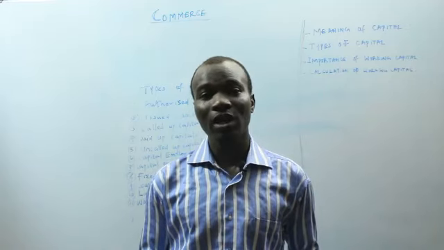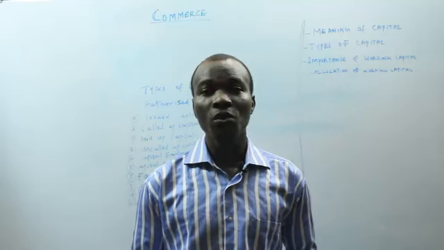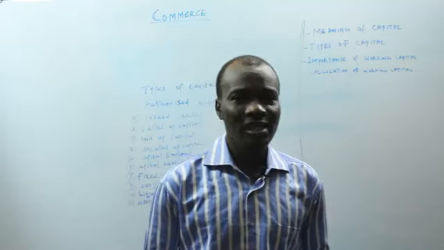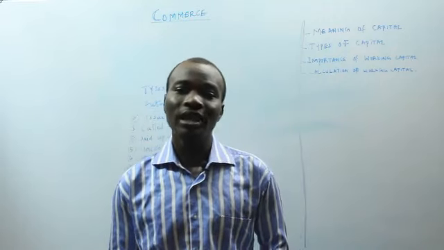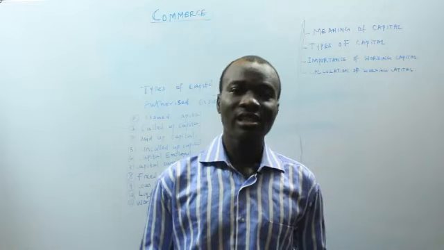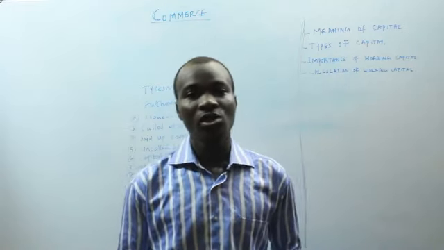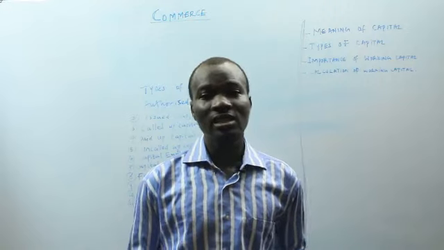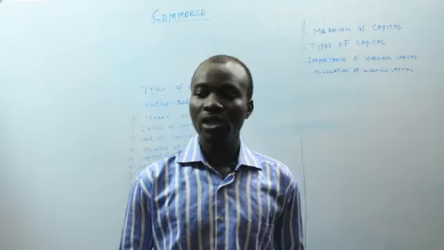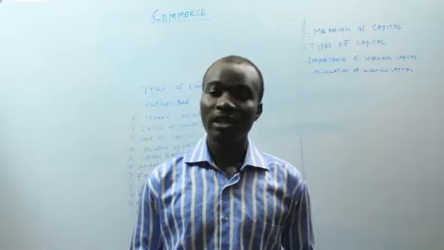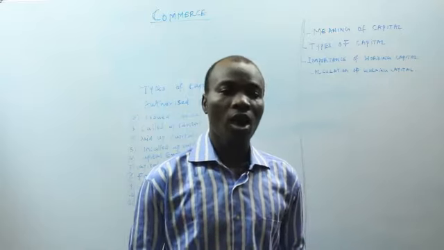That is the layman, someone that does not belong to the business world, also has his own view on capital. Now let's start with the views of the accountant. So an accountant views capital as the amount a person uses in starting the business. So it means capital is the net worth of the business. That is the accountant's view of capital.